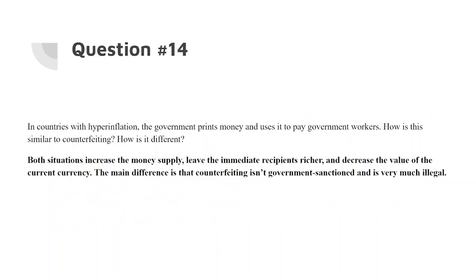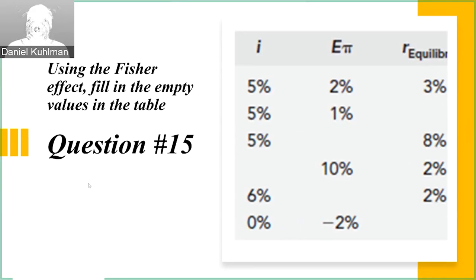Question 14. In both situations, they leave the immediate recipient richer, but then eventually devalue the current currency, and they also increase the money supply. They're very similar. The biggest difference is that counterfeiting isn't legal or allowed by the government and is not necessarily always for the common good. So let's do question 15.